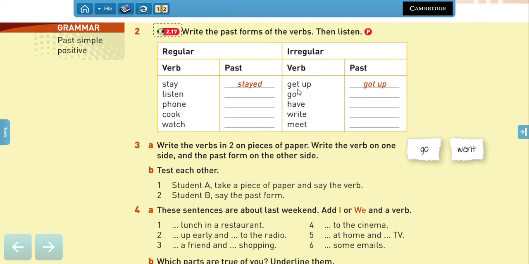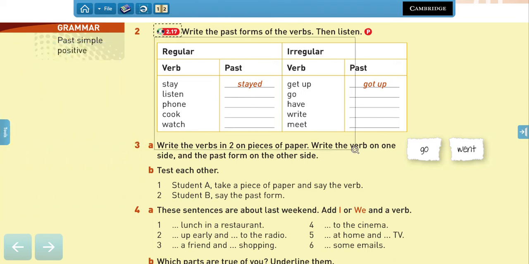So I want you to pause the video now and try to complete these gaps with the verbs in the past, right? You can go back to the text if you want and try to look for the correct answer. All right, so please pause and do the exercise. Are you ready?